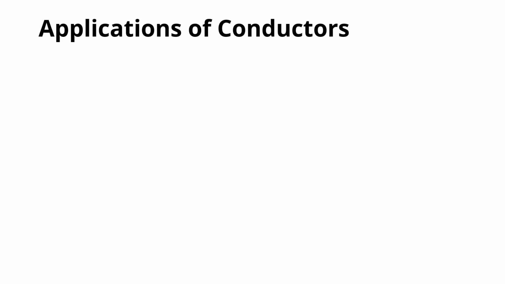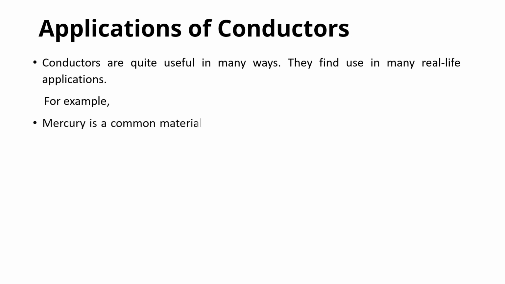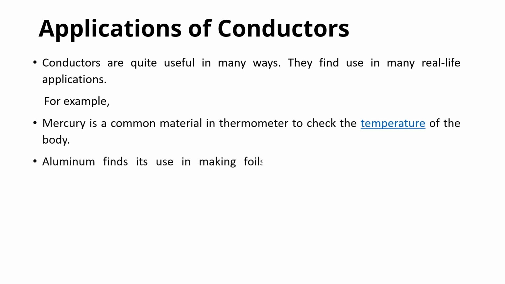See now the applications of conductors. Conductors are quite useful in many ways. They find use in many real-life applications. Mercury is a common material in thermometers to check the temperature of the body. Aluminium finds its use in making foils to store food.